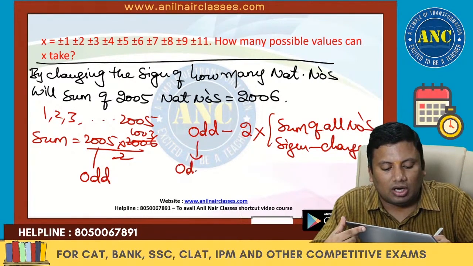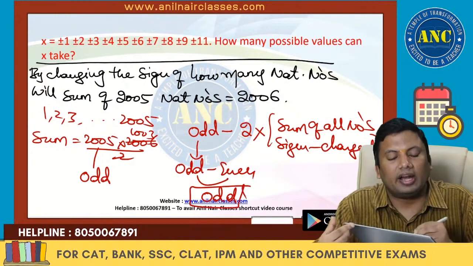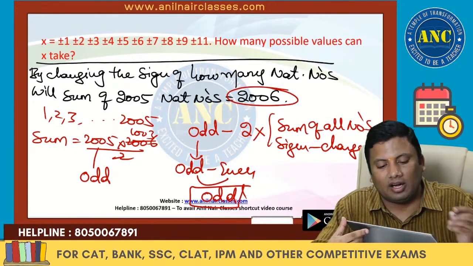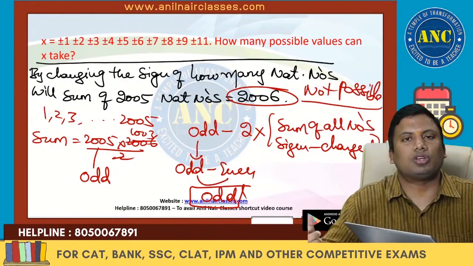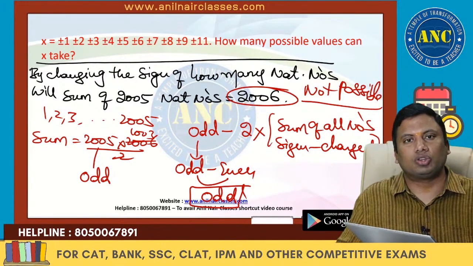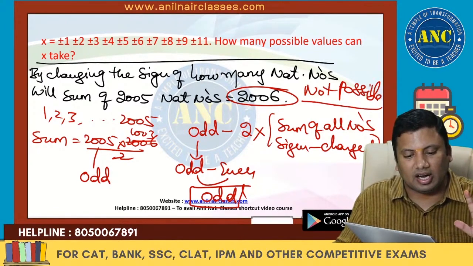This is odd. 2 into any number is even. Odd minus even is odd. I will only get an odd answer, but this answer is asking for even. So it is not possible. In any case, you will not get the sum as 2006. I hope the idea is crystal clear to you.